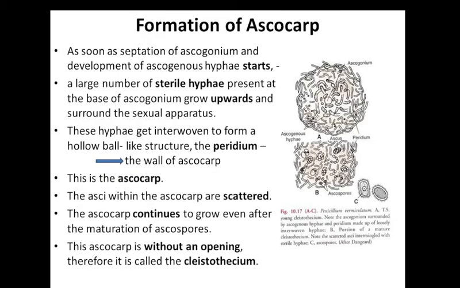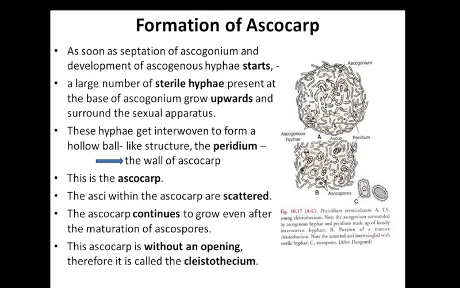Formation of ascocarp. The fruiting body is known as an ascocarp. As soon as the septation of the ascogonium and development of ascogenous hyphae start, a large number of sterile hyphae, which are present at the base of the ascogonium, grow upward and ultimately surround the sexual apparatus. Thus, these hyphae get interwoven to form a hollow ball-like structure, which is known as an ascocarp, and the sterile part forms the peridium. That means the wall of the ascocarp.